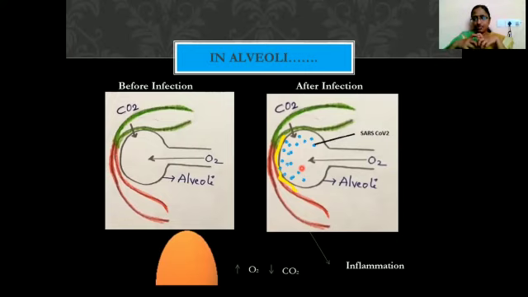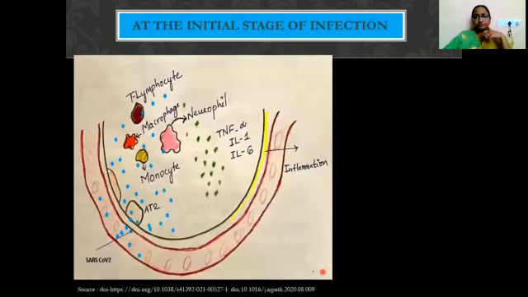How much oxygen you are pumping, and at the same time at what pressure you are pumping the oxygen into the alveoli, has to be monitored in the patient who is on the ventilator. So these are some critical points during the progression of the infection. Now coming to a few more points at the initial stage of infection.